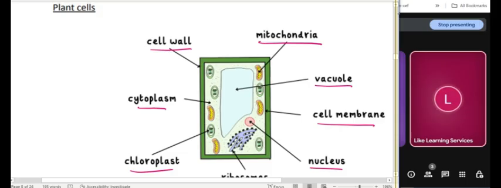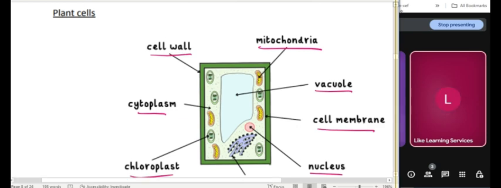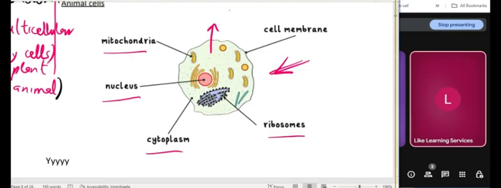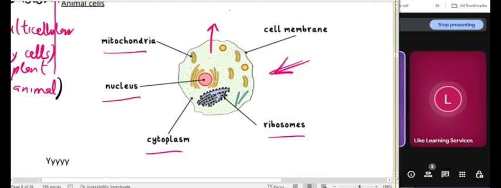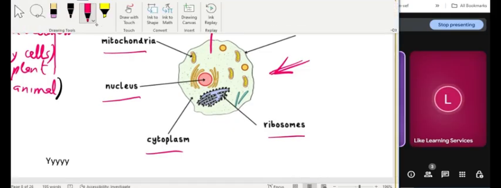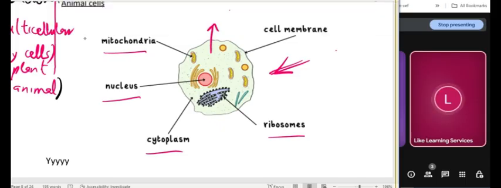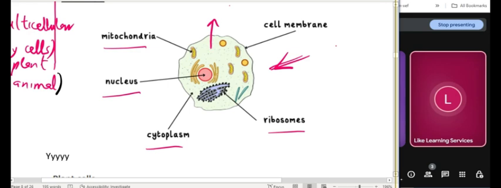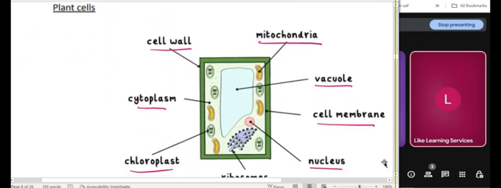And there are other things in the plant cell that you don't find in the animal cell. See if you can easily tell, though it may be difficult to see immediately. Chloroplasts. Let me circle only the things that you don't find in animal cells, but you can find in plant cells. Remember what we have in this animal cell here: mitochondria, nucleus, cytoplasm, ribosomes, cell membrane. Let's go to the plant cell and see some of the additional things the plant has that you don't find in the animal cell. I will mark them.